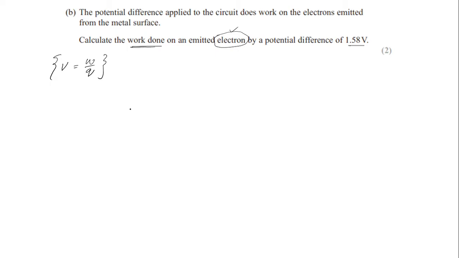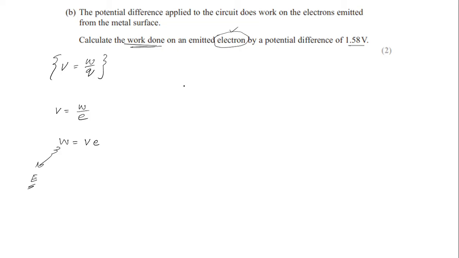But in the case of an electron, voltage will be work done per electron. So the work done will be equal to V e. And basically this work done is nothing but energy, energy provided to the electron. So work done is equal to V e. You just multiply voltage with the charge of the electron, so you can find the energy given to the electron or work done on the electron.